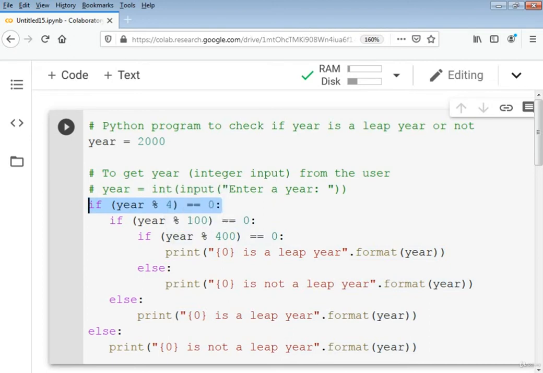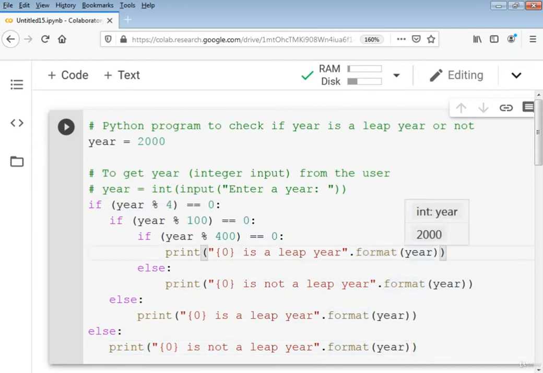And in this line of code, you see that this else is connected to this one. That means if the year is divided by 4 and nothing is remainder, then the year is a leap year, else this program will print the year is not a leap year.